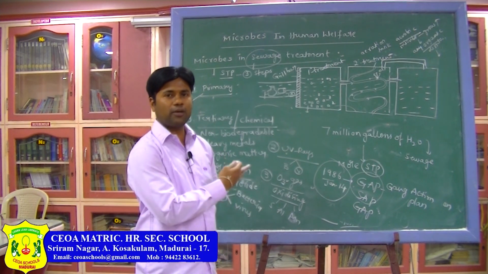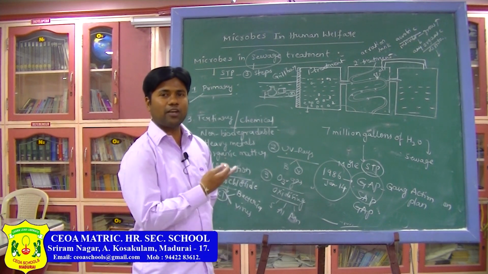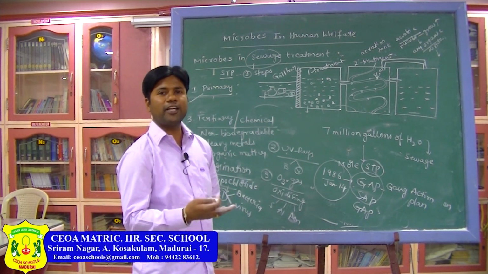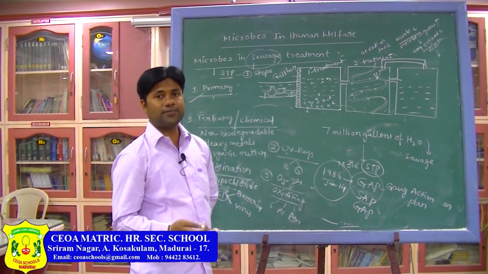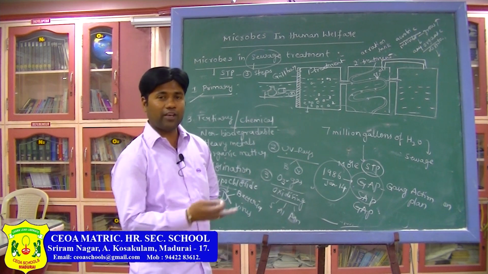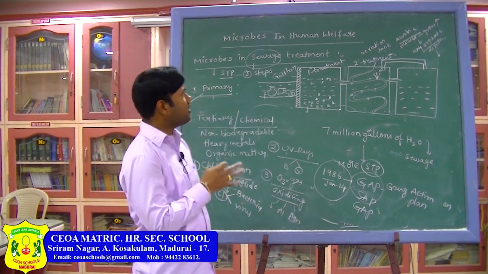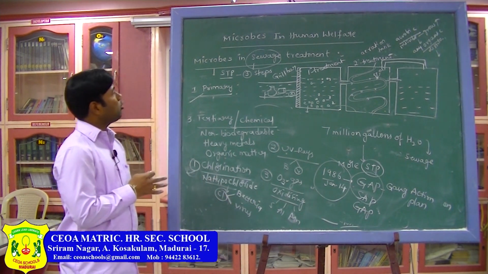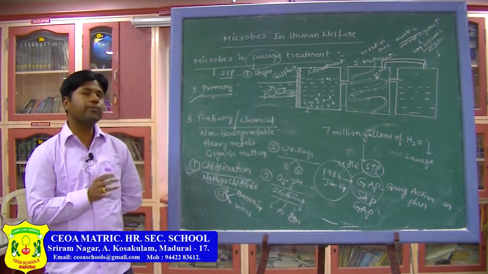Still it is going on, the process started in 1986, now it is 2020, still the plans are going on, but the water is not getting purified. Why? Because we are releasing a bulk amount of pollutants into the river. Okay. So this is about microbes in sewage treatment plants. Remaining will be seen in tomorrow's class.